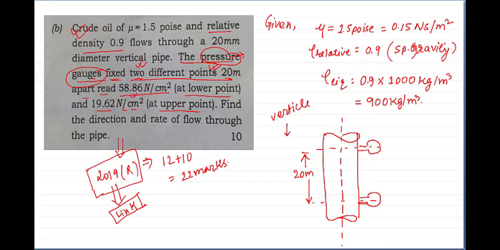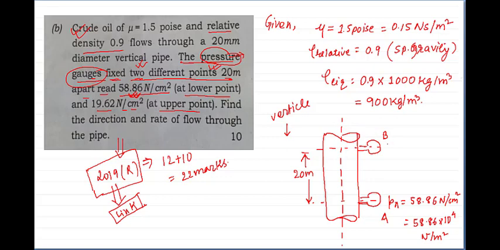What is the pressure intensity at the lower point? Let me name this as A and this as B. I have taken the lower point as A. The pressure intensity at A is 58.86 Newton per centimeter square. Converting to meter square, 58.86 into 10 to the power 4, the unit will be Newton per meter square.